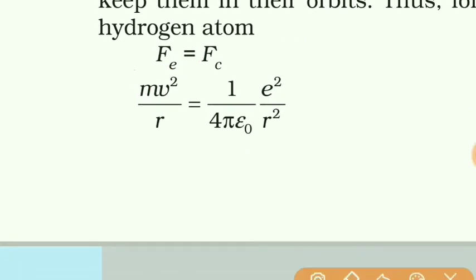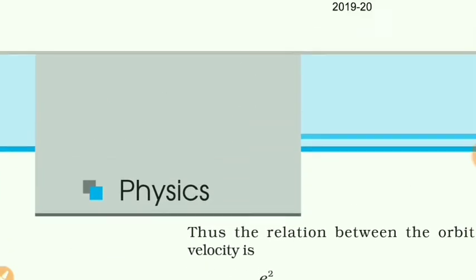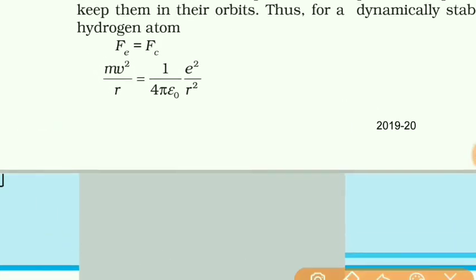So putting these formulas for Coulombian force and centripetal force, and then just making r the subject, you can see here 1 r will cancel and now 1 r remains. We have to make this r the subject.